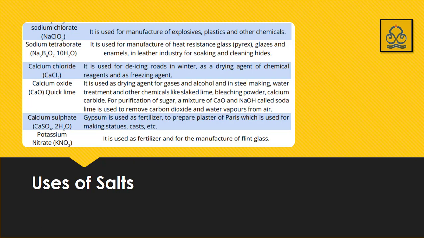It is used to remove carbon dioxide and water vapors from air during the process of purification of sugar. So we are using soda lime. So remember, there is a difference between quick lime and soda lime. There is a short question: what is the difference between quick lime and soda lime? Quick lime is calcium oxide, while soda lime is a mixture of calcium oxide plus sodium hydroxide. So you have to underline all these points and remember what is quick lime and what is soda lime.